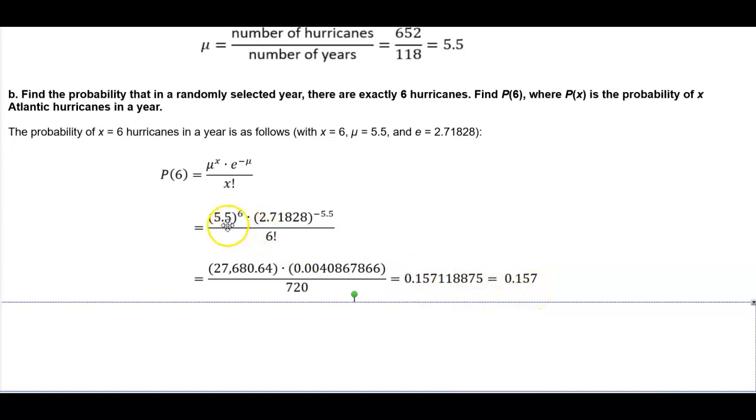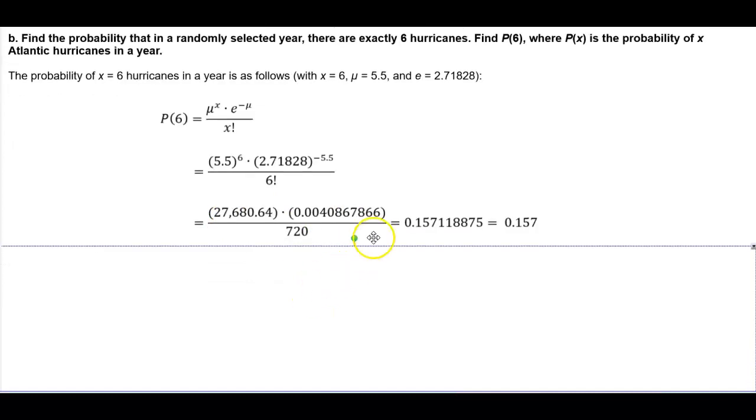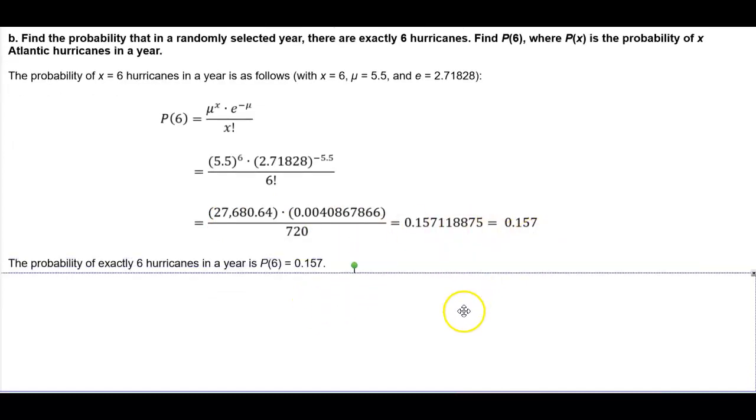So another way of doing this is you can expand the 5.5 to the 6th power times e to the negative 5.5, and then divide that by 720, which gives you that result. So therefore, the probability of exactly 6 hurricanes in a year is the probability of 6, which is equal to 0.157.